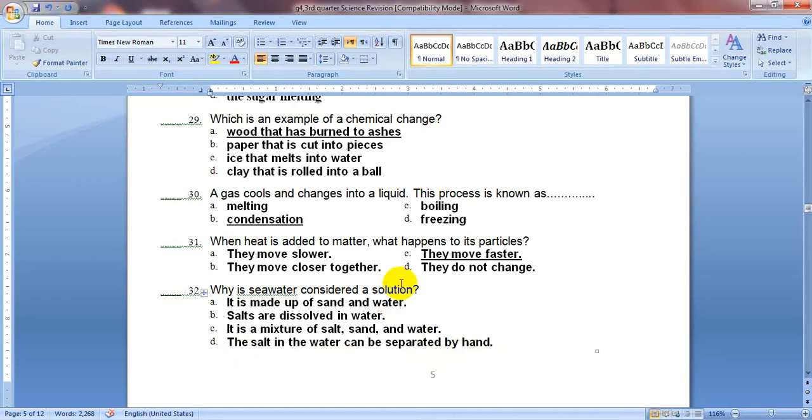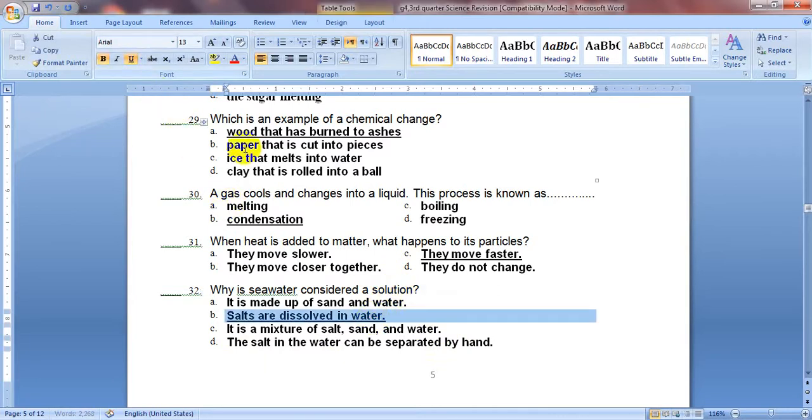What is a solution? It's a mixture that its components are mixed evenly. So the answer here will be letter B, because salts are dissolved, they are mixed evenly into water to form seawater.